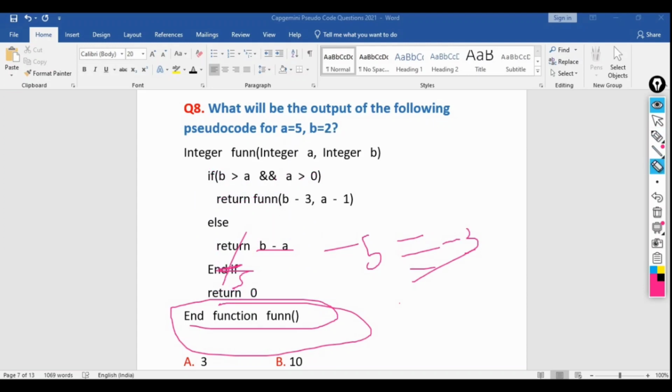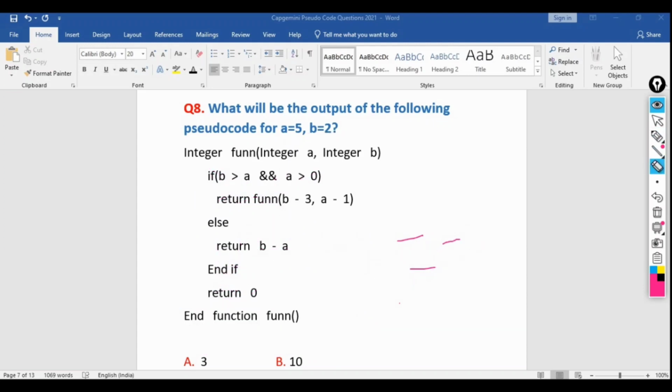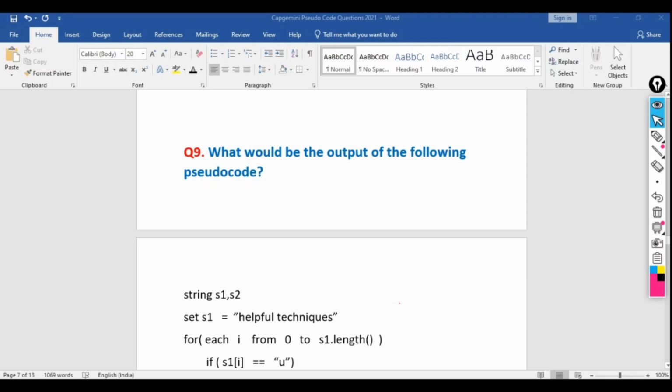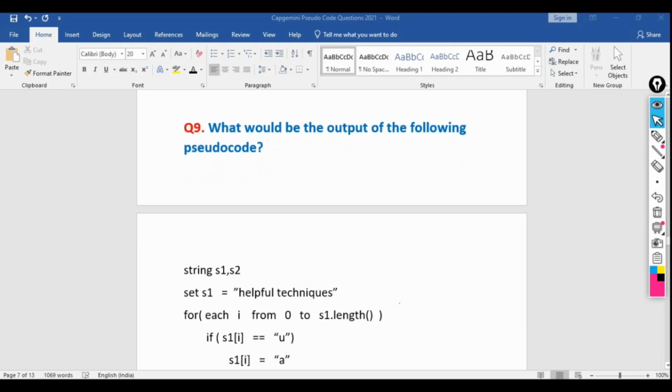So it was an easy question. Within 5 to 8 seconds, one will be able to answer this question. If you are not able to understand, just go back and watch the solution again. So now let's move to the next question.